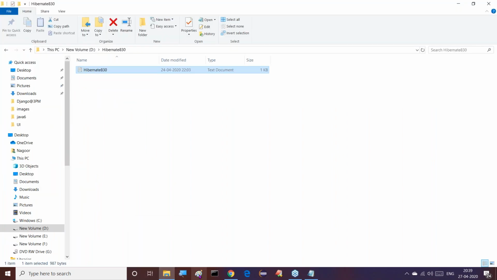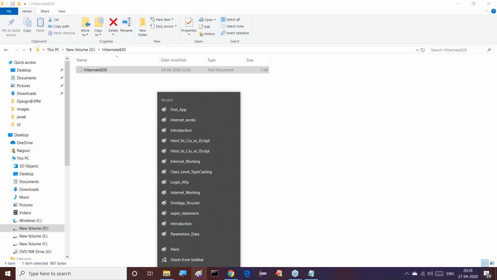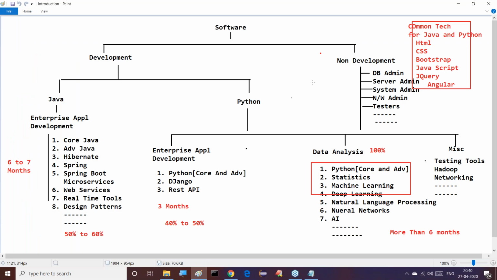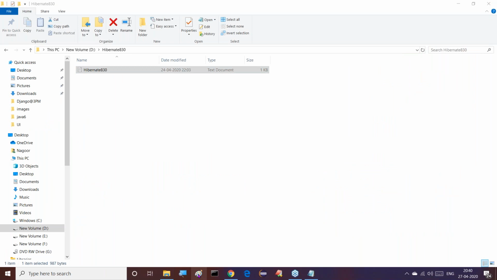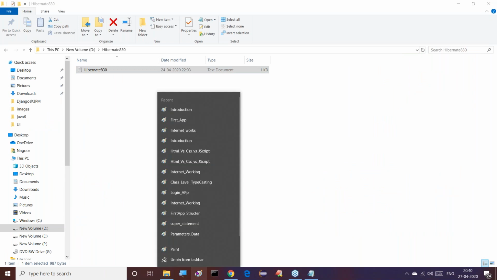I gave one diagram also there. The introduction part I gave in the last classes.